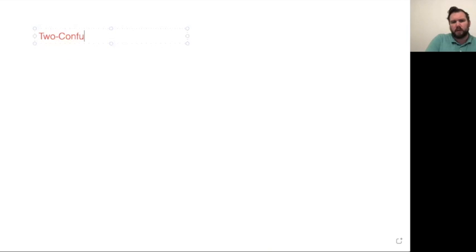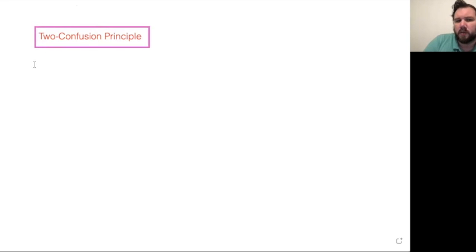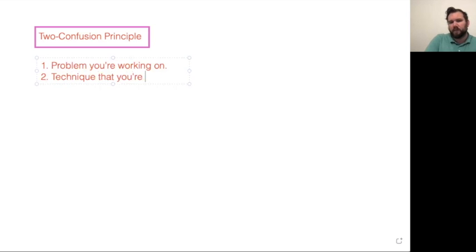Something called the two confusion principle. It says you should not be confused or uncertain about two things at the same time. So how this works in mathematics, computer science, these kind of algorithmic problem solving things is you have the problem you're working on and you have the technique that you're using to solve that problem. And in general, it's good if you're not uncertain about both of these things at the same time.